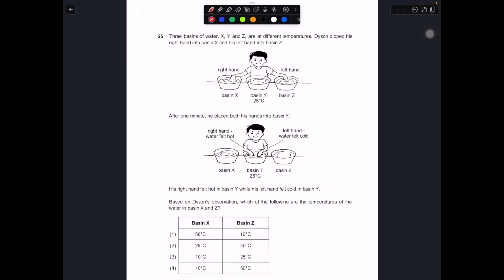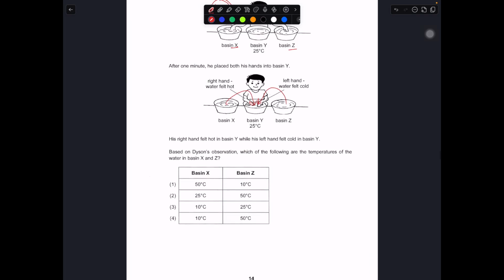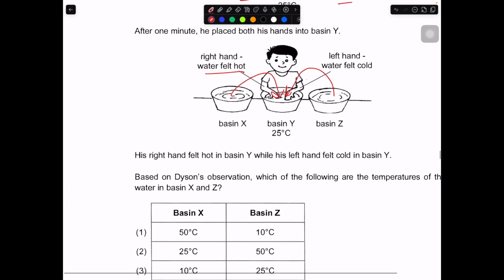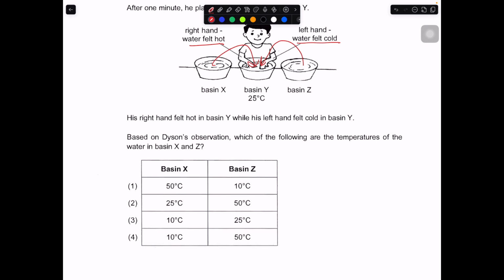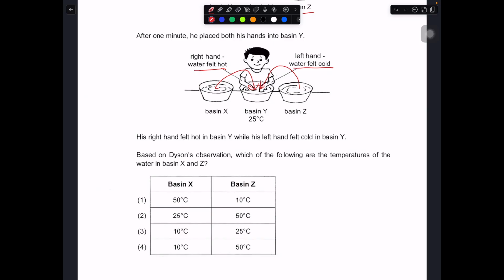Question number 25. So 3 basins of water, X, Y, and Z, at different temperatures. Dyson dipped his right hand into basin X and his left hand into basin Z. After 1 minute, he transferred both of his hands into Y. Then he says that the right hand felt hot and the left hand felt cold. Based on the observation, which of the following are the temperatures of the water in X and Z?